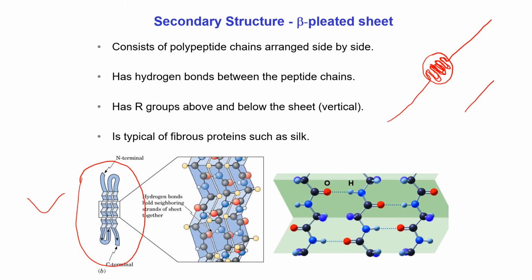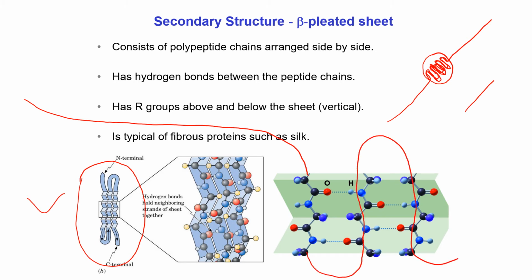For example, if we consider this is a polypeptide chain, this is a long chain. So we can see from the figure that this portion holds this portion side by side, and this portion also holds this portion side by side.